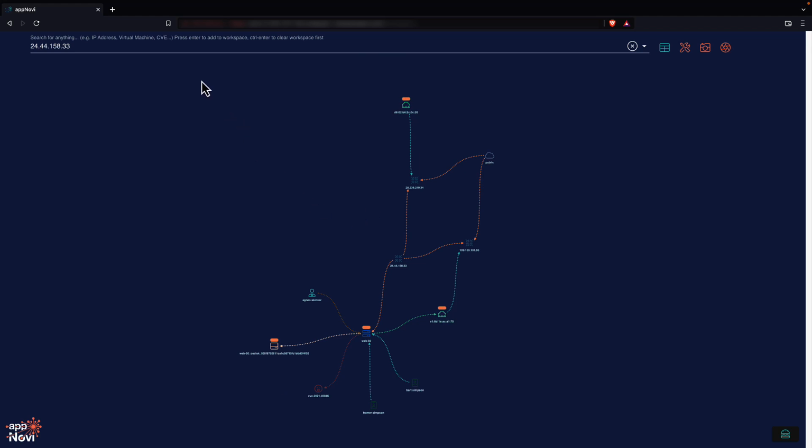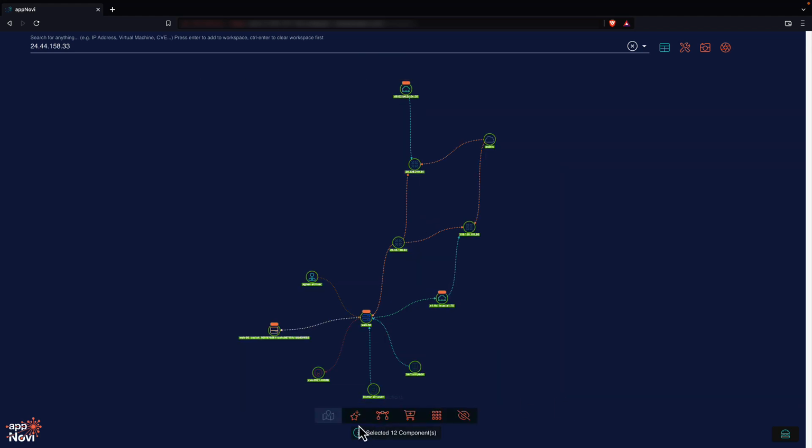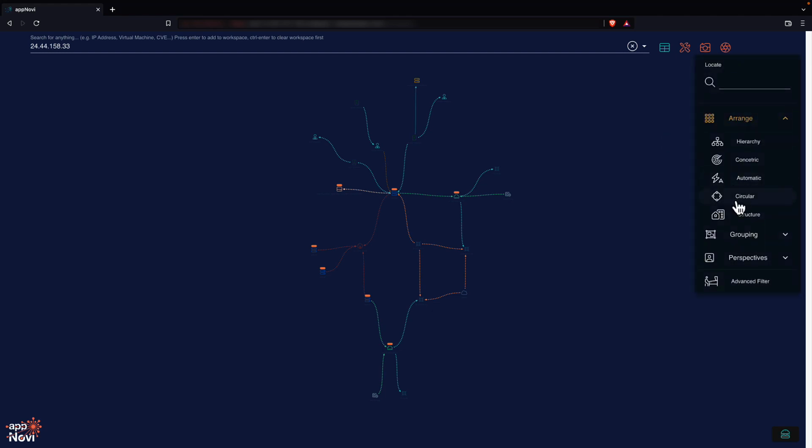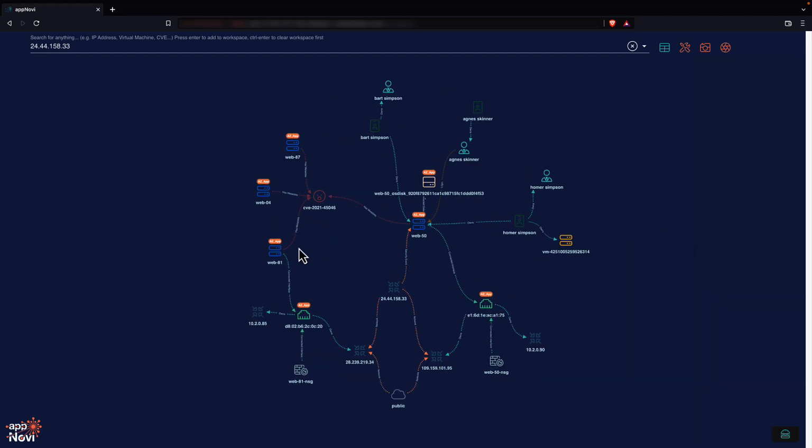What we see here is a full topology of the attack beyond network connections and is based off of data from my SIEM and individual tools like EDR, firewalls and routers, CMDBs, and IaaS, as well as the organizational hierarchy of the organization. This simple representation would take analysts hours to understand and remain complicated to explain and communicate with non-technical stakeholders. Getting data into appNovi is simple.